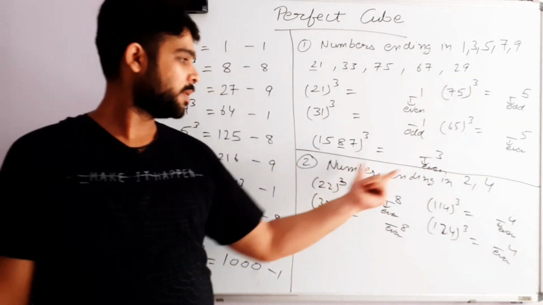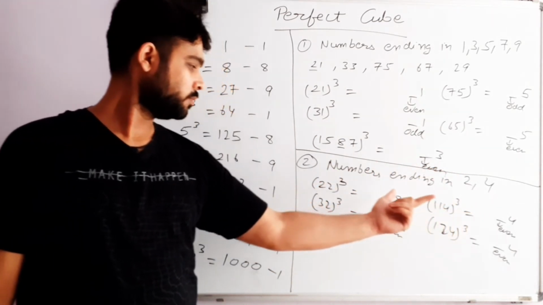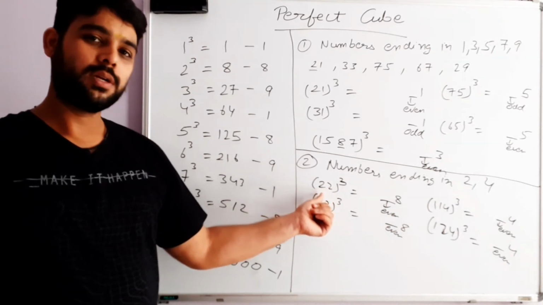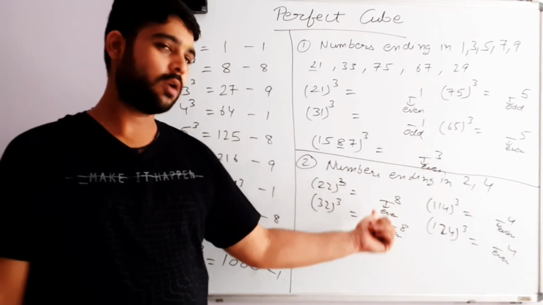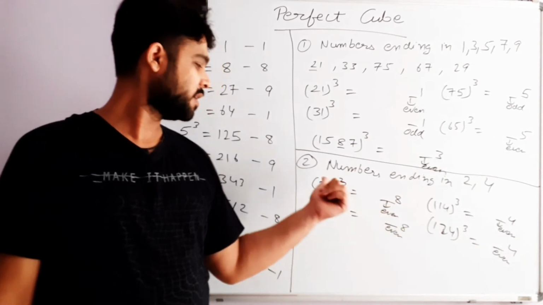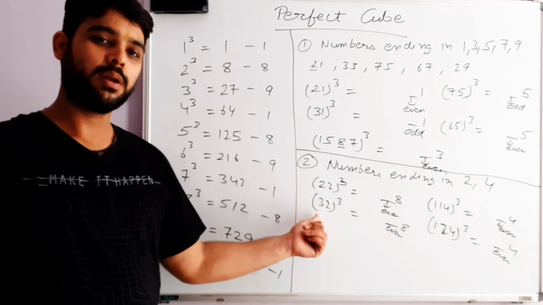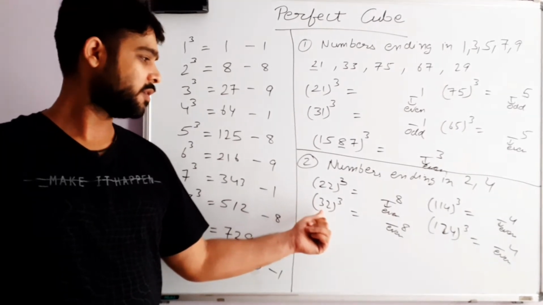Similarly, for numbers ending in 2 and 4, the second last digit of the answer will always be an even number, irrespective of whether the second last digit of the main number whose cube you are finding is even or odd.